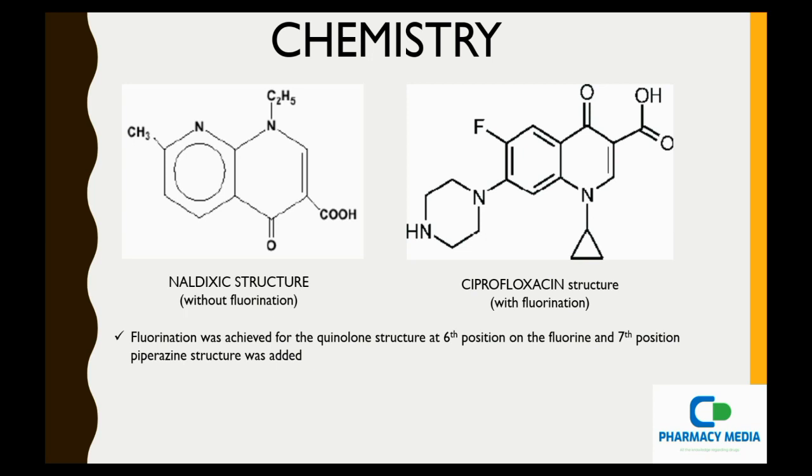Whereas in the nalidixic acid structure, instead of the fluorine, a methyl group is present, which had very limited use. It was used to treat only urinary tract infections and GI infections. So, in the ciprofloxacin structure, at the 7th position, piperazine was added, which shows a very good therapeutic effect.